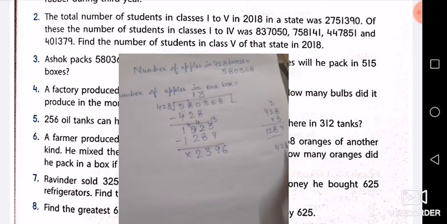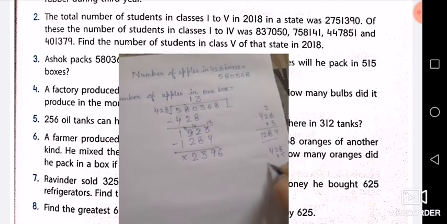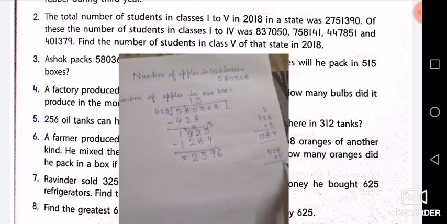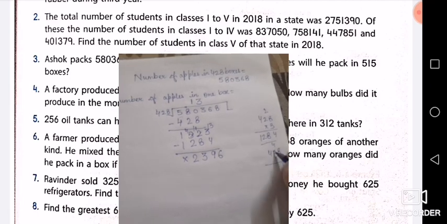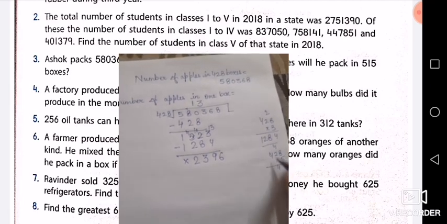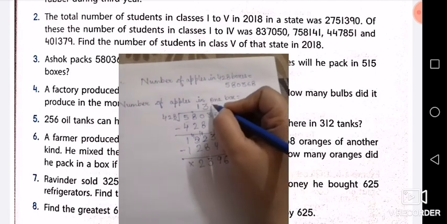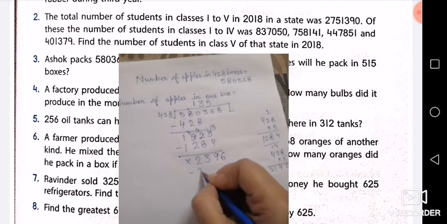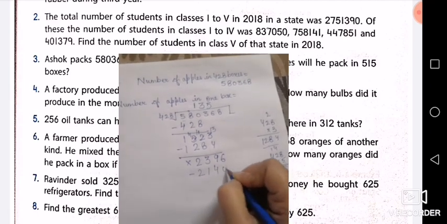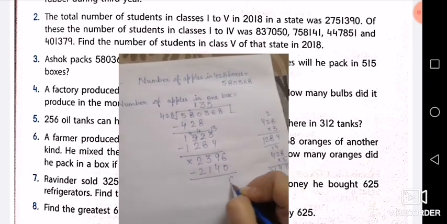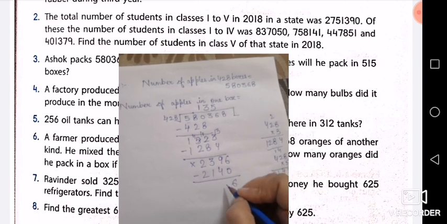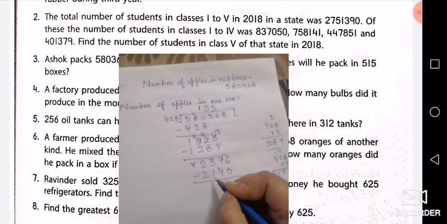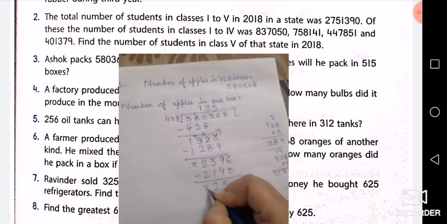4 5s are 20, so it will go 5 times. 5 8s are 40, 4. 5 2s are 10, 4, 14. 5 4s are 20, 21. So it will go 5 times. We'll do the subtraction. Minus 2, 1, 4, 0. Now 6. 9 minus 4, 5. 3 minus 1, 2. Then nothing will be left.